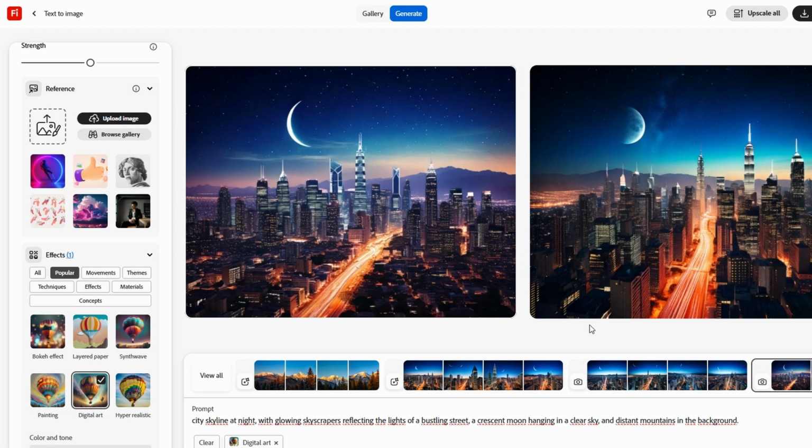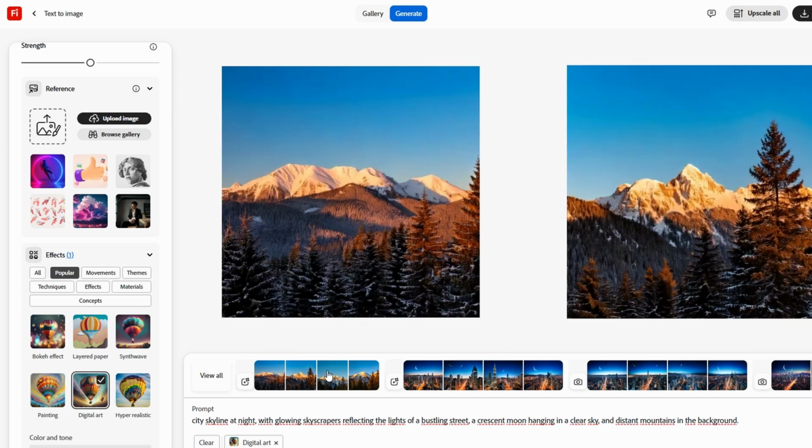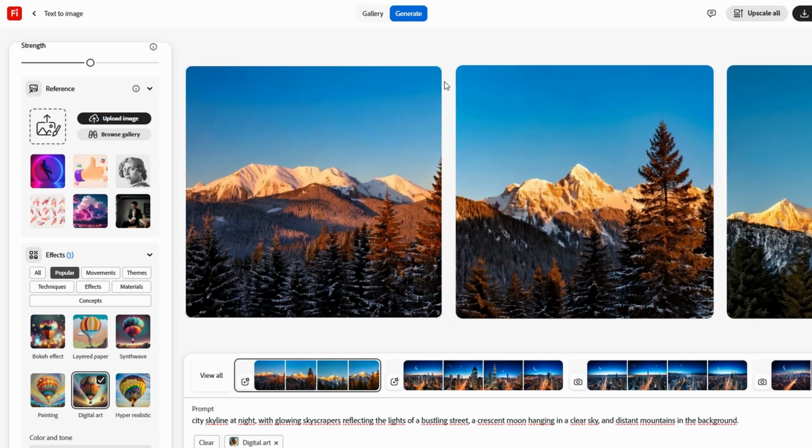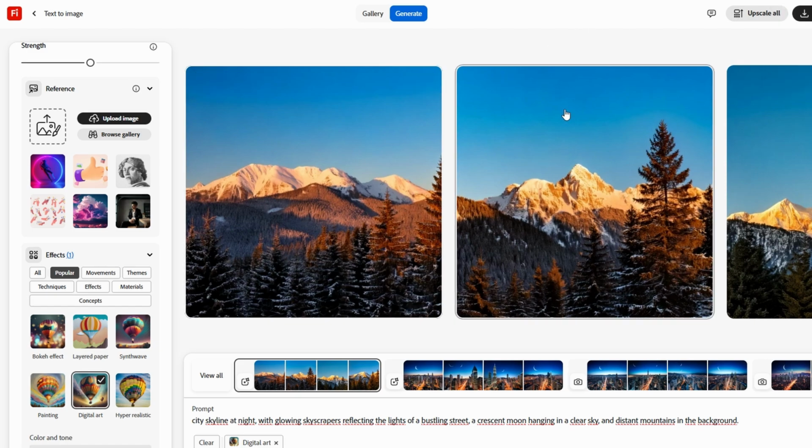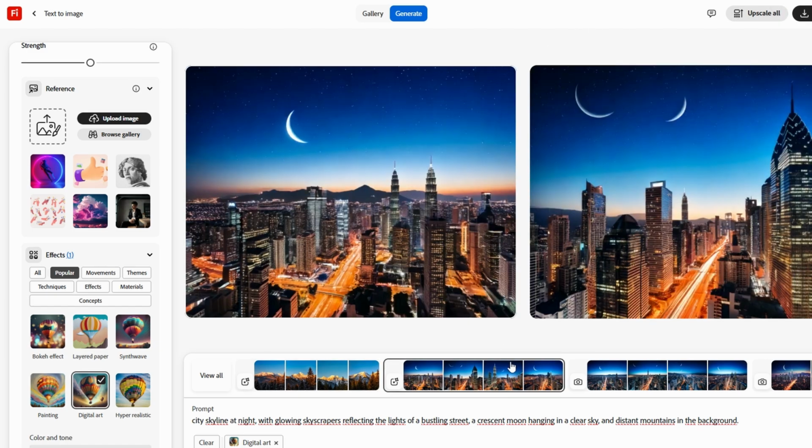You can download the images as high-quality files, which ensures they look crisp and vibrant, no matter where or how you decide to use them. This makes the process not only easy but also versatile, whether you need the image for a blog, a marketing campaign, or even a creative project.